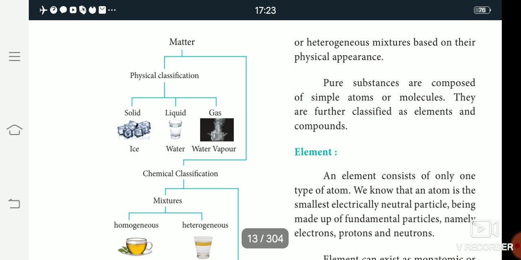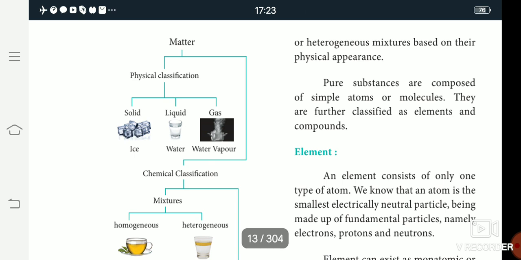Then the heterogeneous mixture. Hetero means different. For example, oil and water, and sand and water. Oil and sand do not dissolve in water. They are not soluble. So this mixture is a heterogeneous mixture.